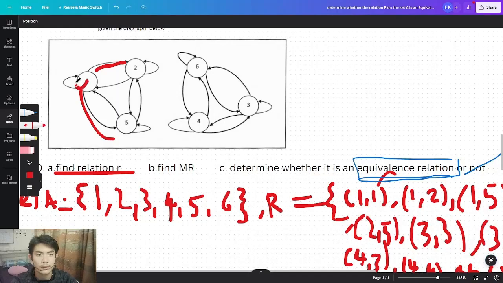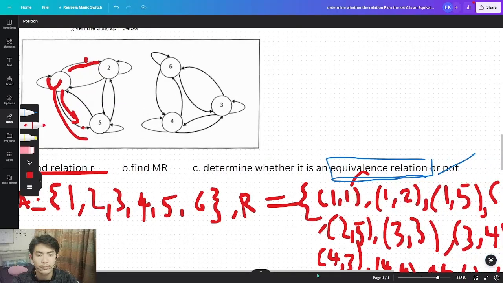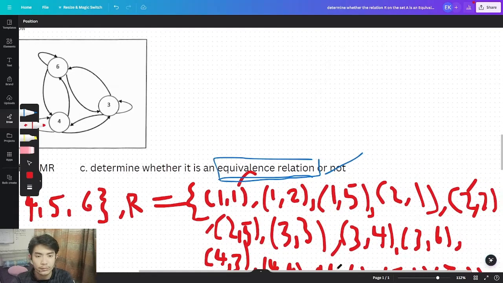So there's 1 1 here. 1 goes back to this one, so it reflects itself. So there's 1 1. It has 1 2, 1 5. 1 goes to 5. Okay, this one 1 5. So we've done the relation of row 1.